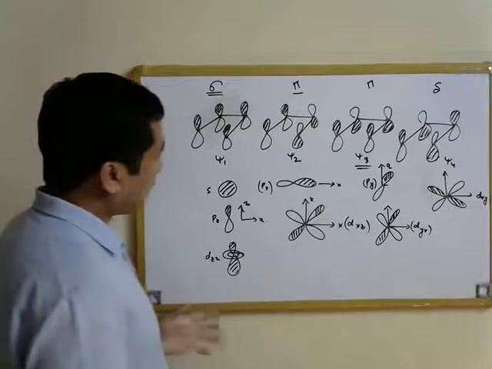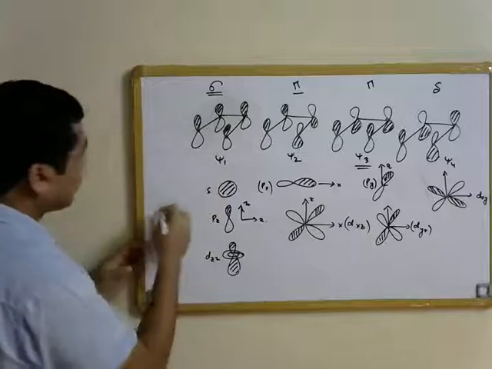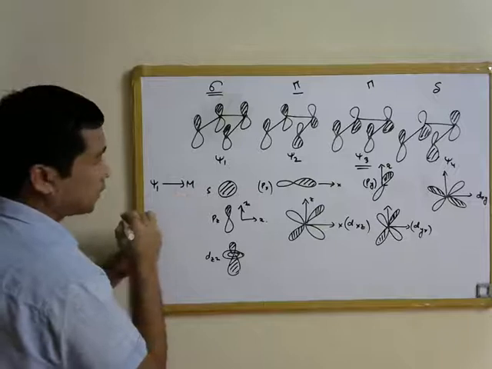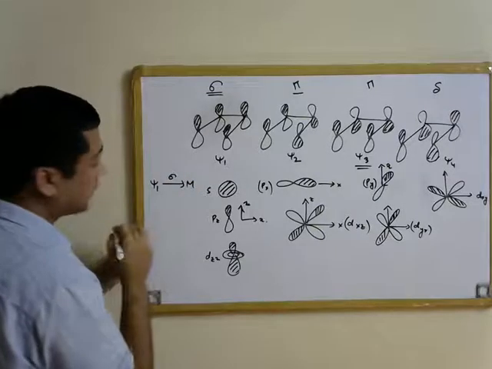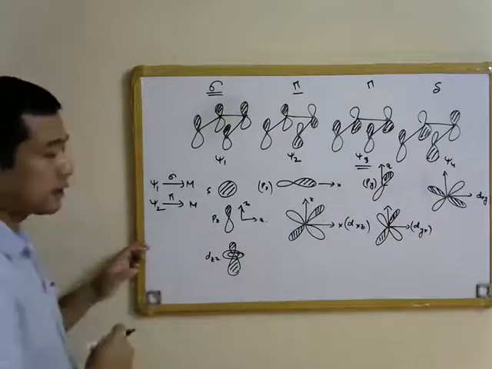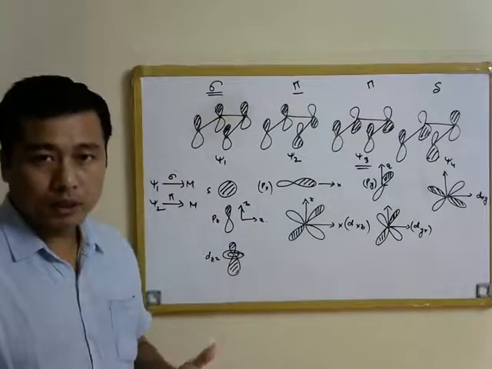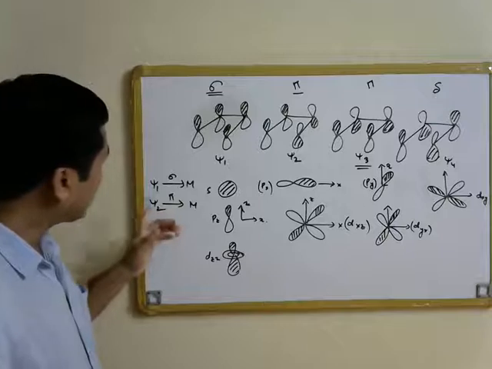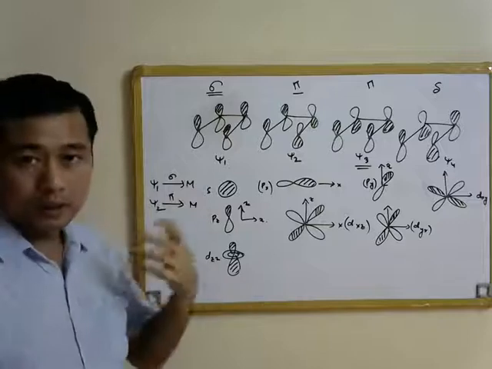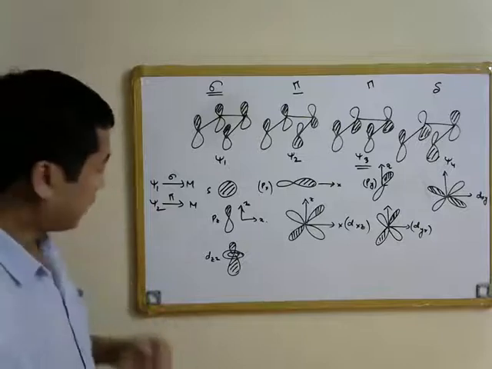And now if you look carefully here again, electrons are going to be donated from psi 1 to the metal, because psi 1 is a filled molecular orbital, and this is a sigma interaction. Psi 2 to metal, this is a pi interaction. So in this case, the olefin, apart from being a sigma donor, is also a pi donor, because the electron density is transferred from the olefin to the metal in a pi interaction, and essentially the olefin acts as a pi donor kind of ligand.